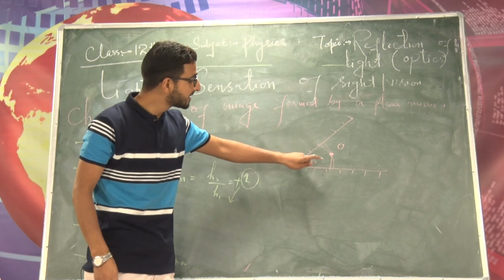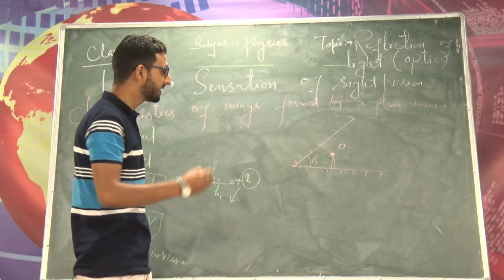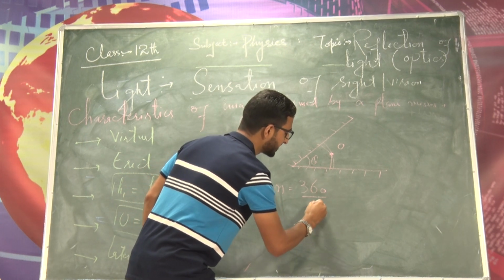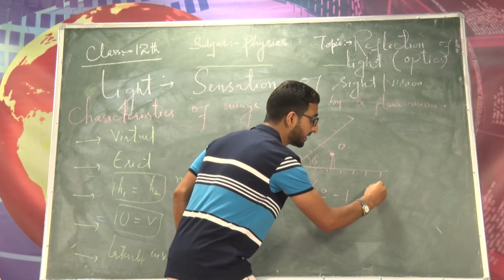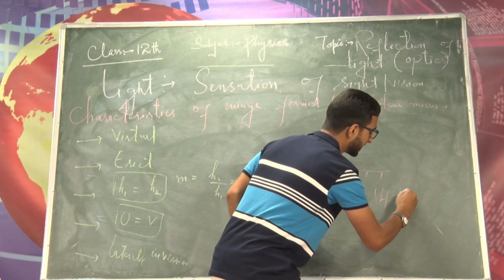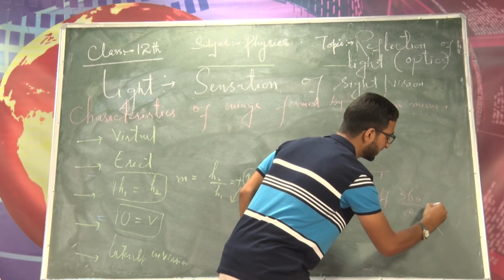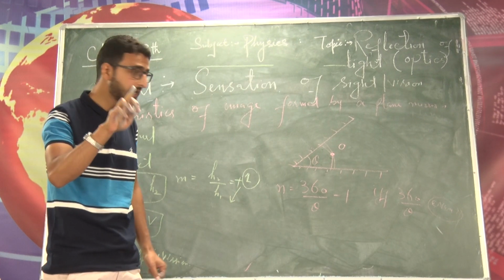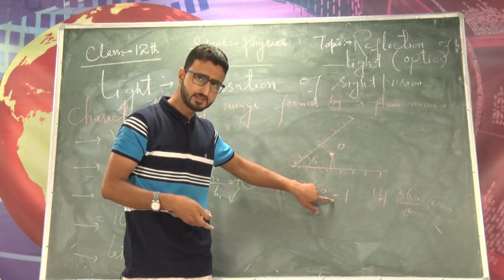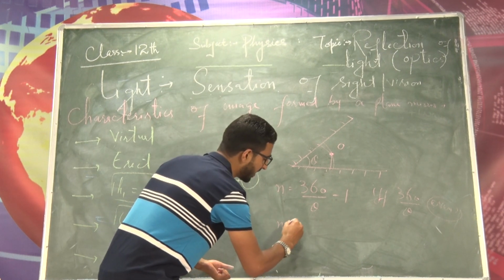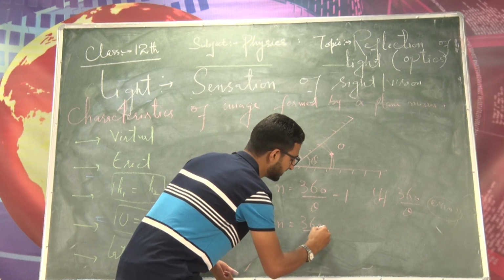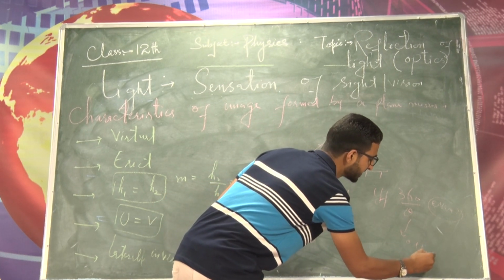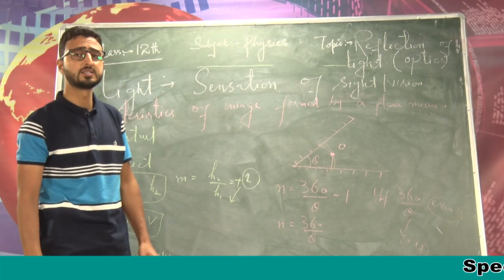Now the case is, when two plane mirrors are inclined at an angle theta, the number of images formed will depend upon 360 by theta minus 1. Remember, dear students, first of all, we will calculate 360 by theta. If it is even, then the number of images formed is 360 by theta minus 1, and if it is odd, then the number of images formed is simply 360 by theta.